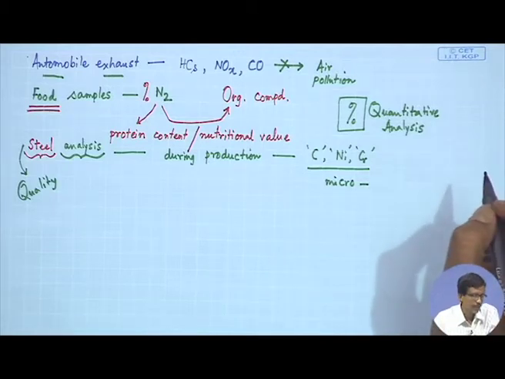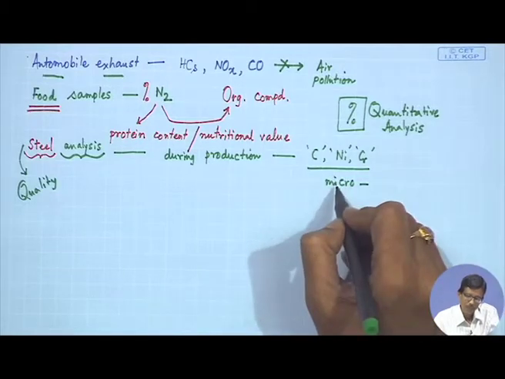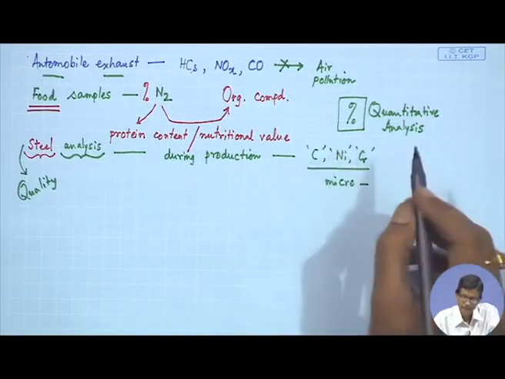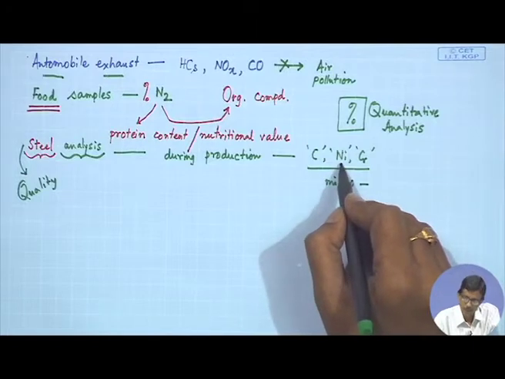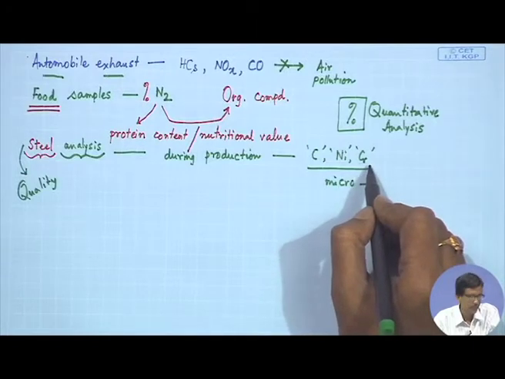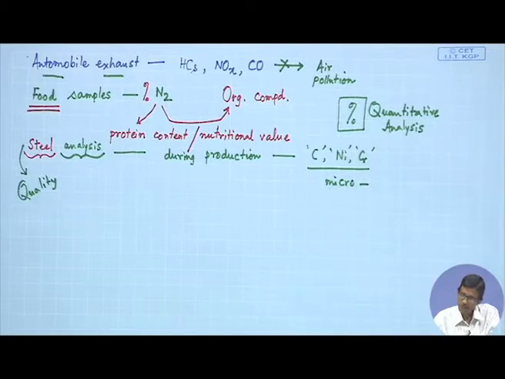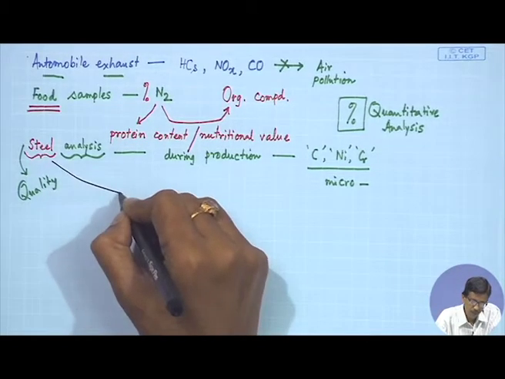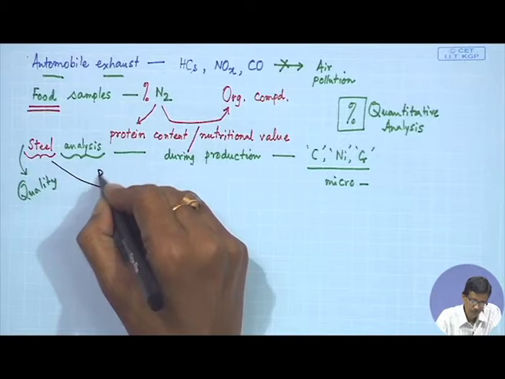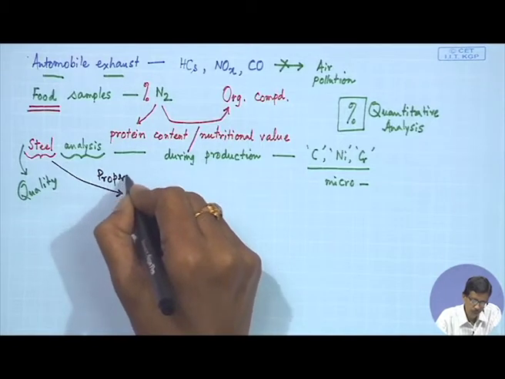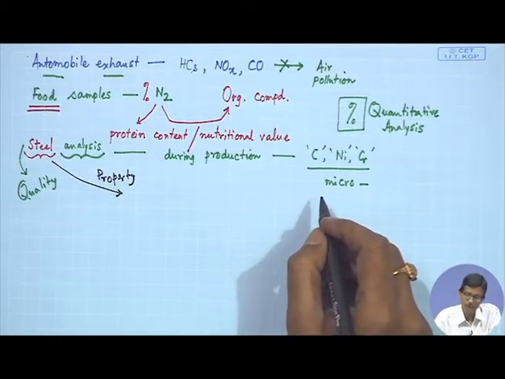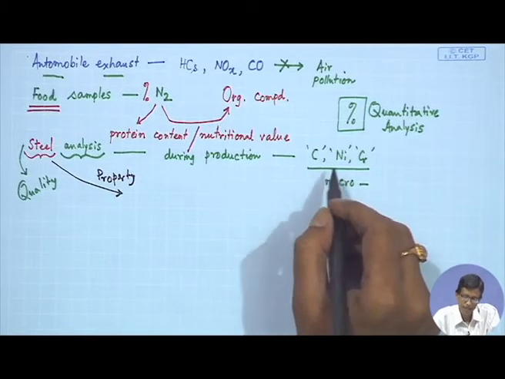We can analyze the micro constituents so that we can balance the amount of carbon, nickel, and chromium present in the steel, because they contribute to the hardness of the steel, and to the property of stainless steel, which cannot rust so easily.